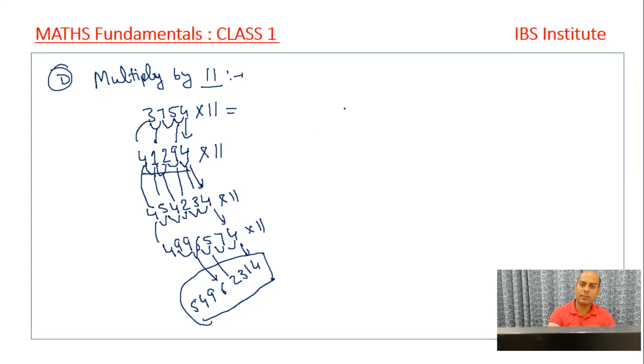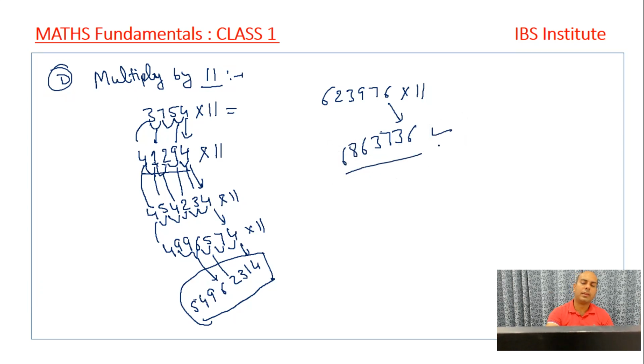Very easy thing, right? Like I'm taking one more example. It is 62397 into 11. If the number is given, right? So what we do, we write it 6 7 6 13 9 7 16 and 1 17. 1 carried 9 3 12 and 1 13, 1 carried 3 2 5 and 1 6, 6 and 2 8 and 6. This is the answer that I get, right? Very simple. Clear?